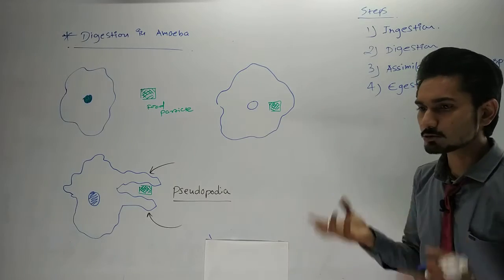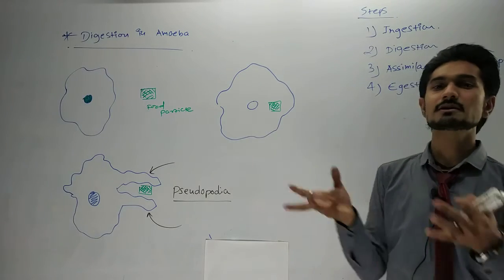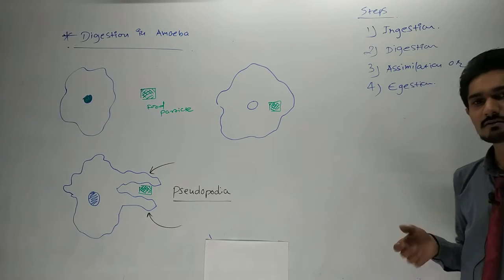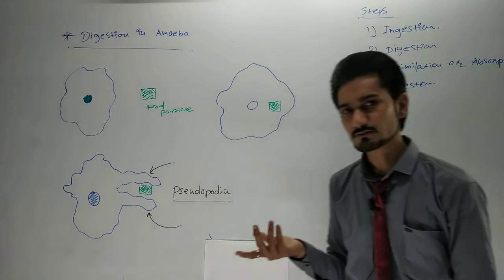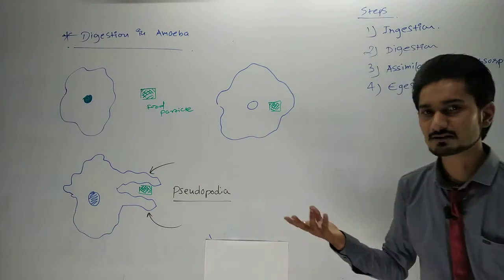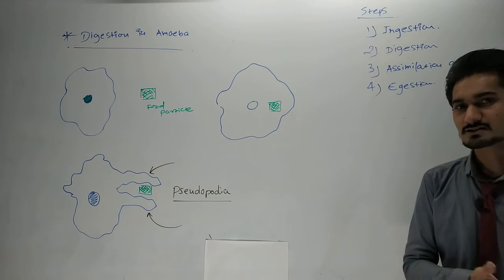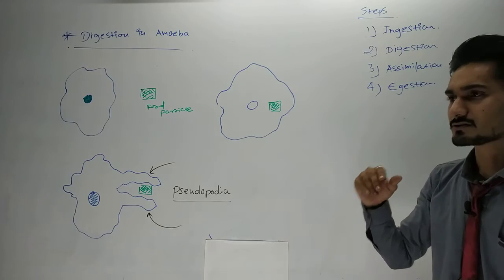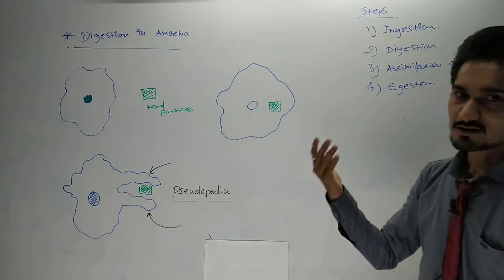We have to throw the waste material outside our body. In our body two kinds of waste material are produced. The first is water, and the other is solid. Water gets removed from our body by urine or by sweat.